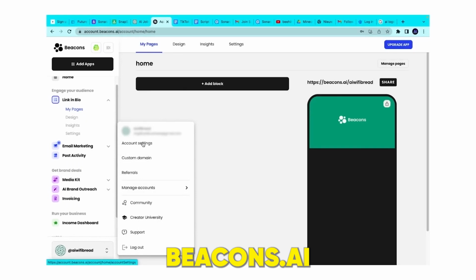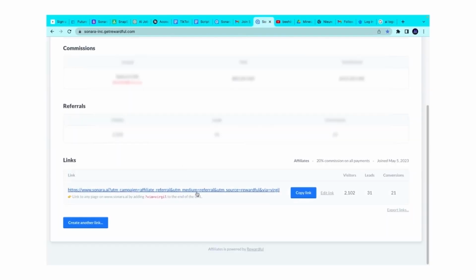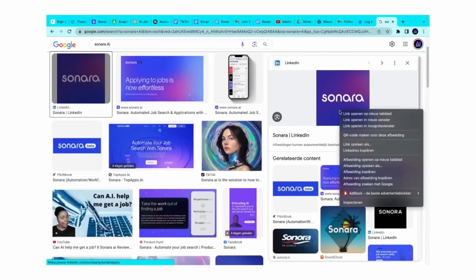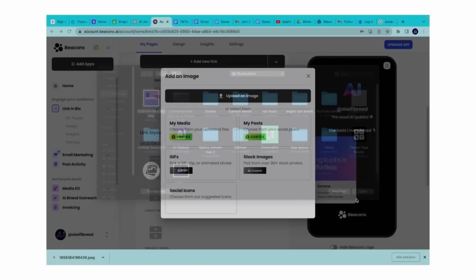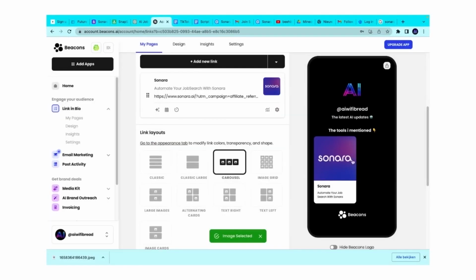First, you'll create a Beacons page to host multiple links in your bio. Please set up your Beacons page, add the affiliate link, and ensure it's optimized for conversions. If you've made it this far into the video, congratulations! Most viewers only watch at the end, so you're on the cusp of unlocking a powerful strategy.